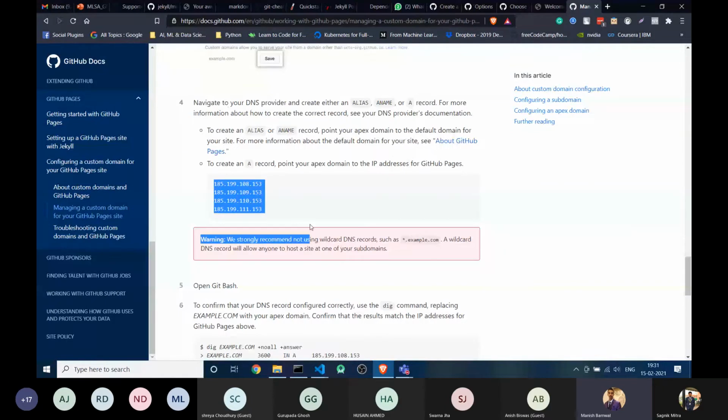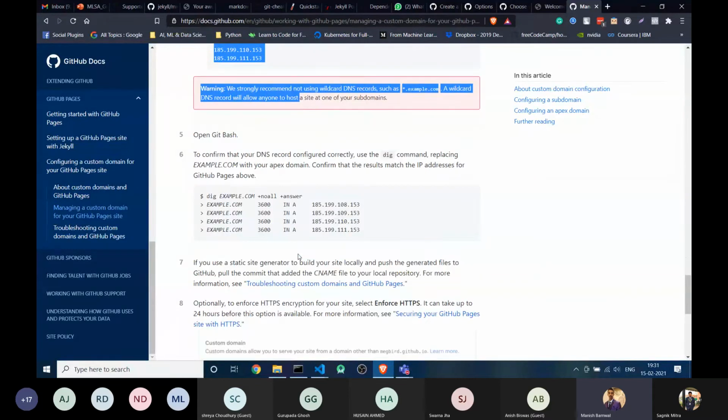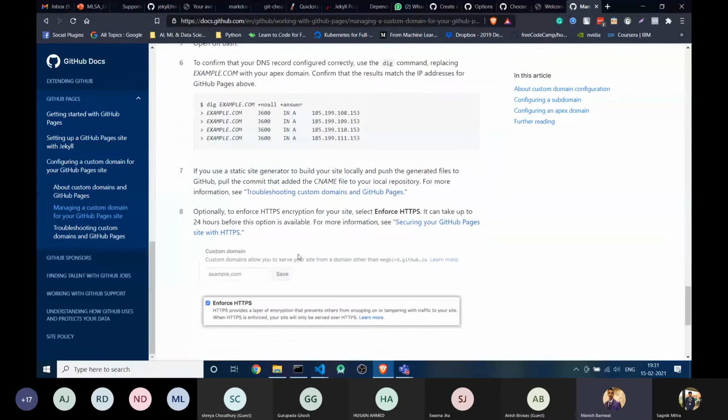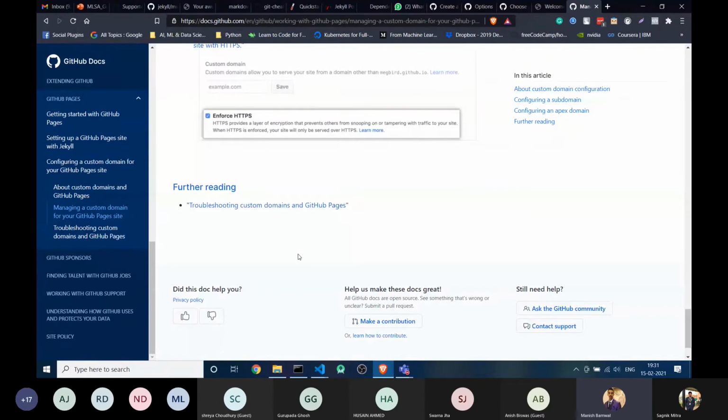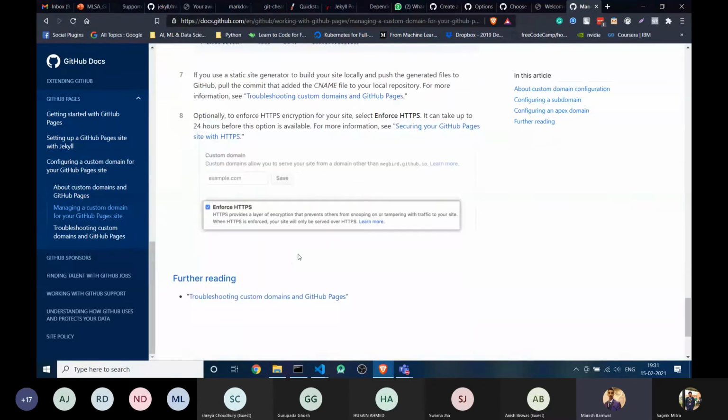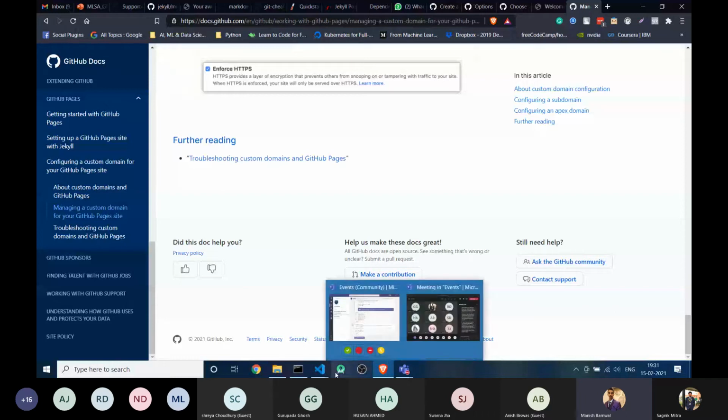Suppose you purchased your domain from GoDaddy, you have to update this IP at your GoDaddy account, so that GoDaddy understands where to point the domain. So it's quite easy. It's our next step, when you have already hosted your website on GitHub.io. If you face any problem, you can reach out to me, or even follow the documentation. It's quite easy, but if you get stuck somewhere.